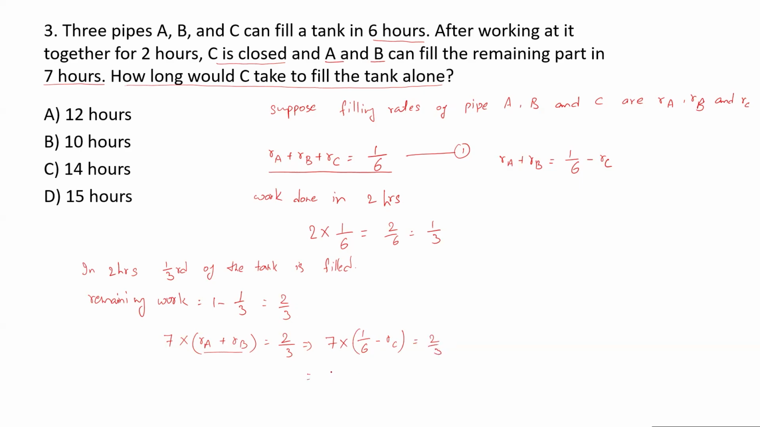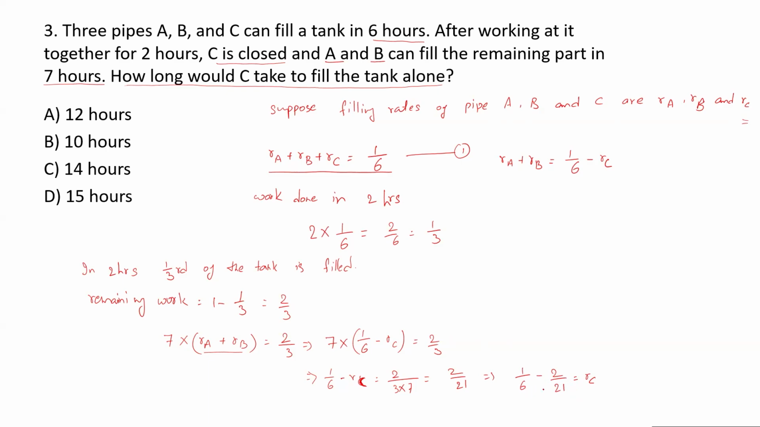Again, we have to do some simple manipulation. So 1 upon 6 minus RC is equal to 2 upon 3 into 7. This 7 will go into the denominator, so it is equal to 2 upon 21. Right? Ultimately, if you remember, we want to compute RC, the filling rate of pipe C. If you get to know the filling rate of pipe C, you will get to know how long it will take to fill the tank alone. So RC we have to compute. From this equation, it will be 1 upon 6 minus 2 upon 21 is equal to RC.